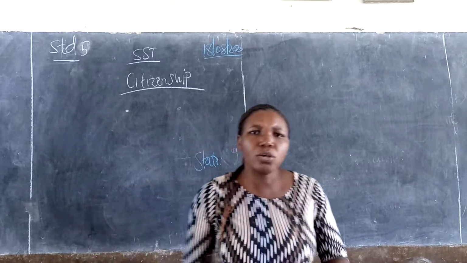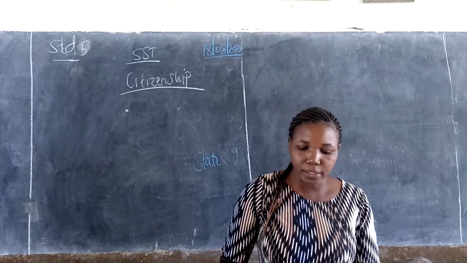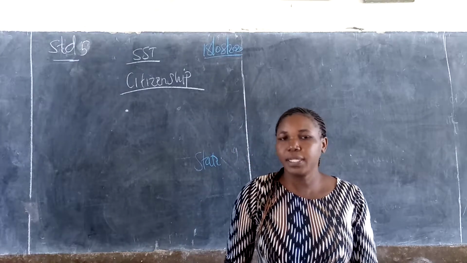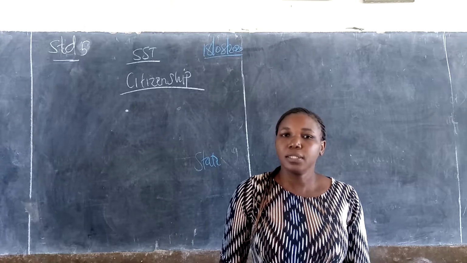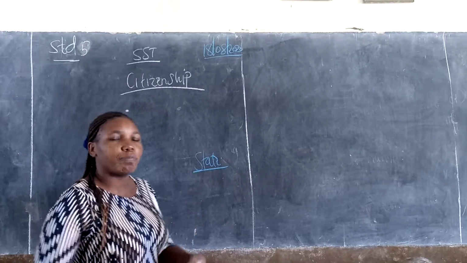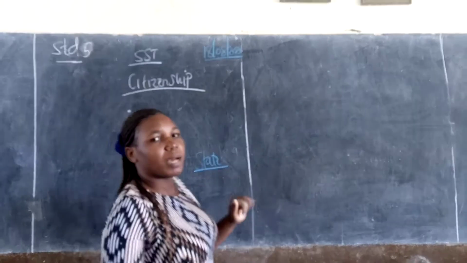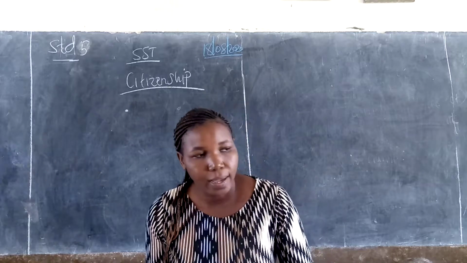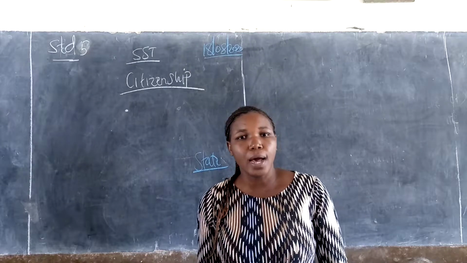where that person belongs, that state of belonging to that country is what is known as citizenship. The state of being a member of a given country. Look at the difference. This is the state of belonging to a particular country, that is what is known as citizenship. But when you talk about a citizen, this is a person who belongs to a particular country. So I hope you know the difference now between citizenship and citizen.